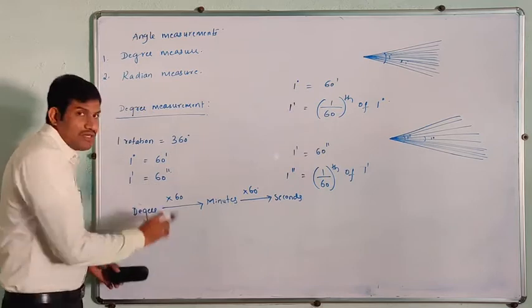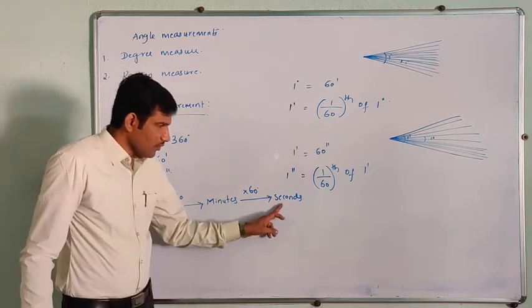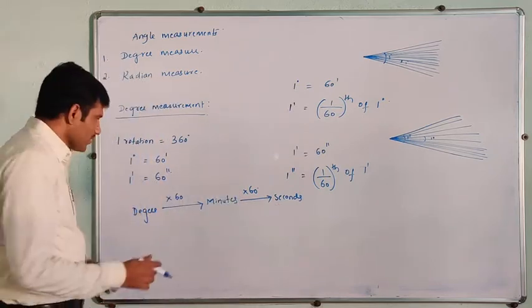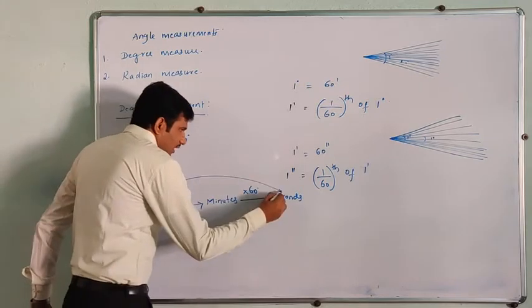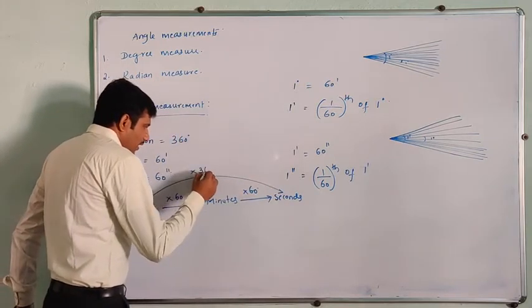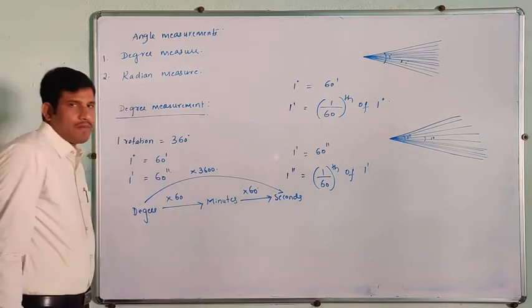Again, 1 minute is nothing but 60 seconds. So therefore, if you want to convert minutes to seconds, again you have to multiply by 60. If you want to convert degree to seconds directly, you have to multiply by 3600.